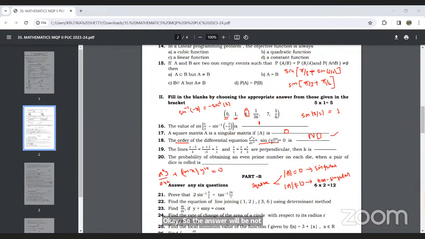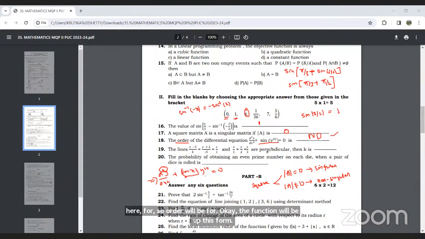And if in the same example they would have asked d4y upon dx raised to 4 plus sine x y triple dash of x is equal to 0, then since sine x is one function multiplied into y triple dash, the highest order derivative here is 4, so the order will be 4. The function would be of this form. In this case, it is not defined.